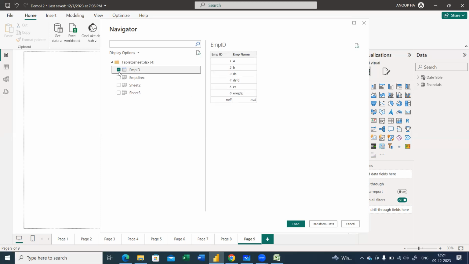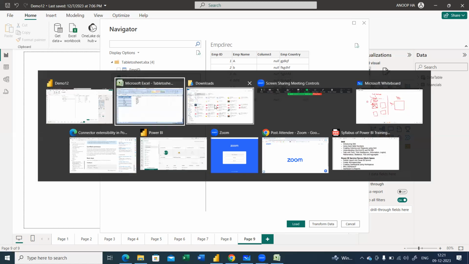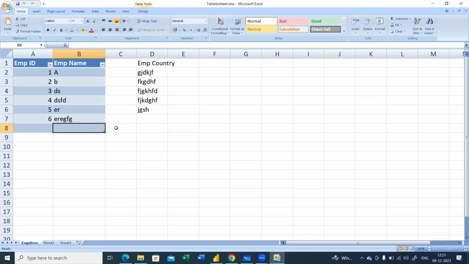Okay, got it. Now when you come to employee directory here, where I have changed the sheet name, I have got the complete data where you see employee ID, employee name, and employee country. And we have the null row here. Why? Because this row is considered in the table.